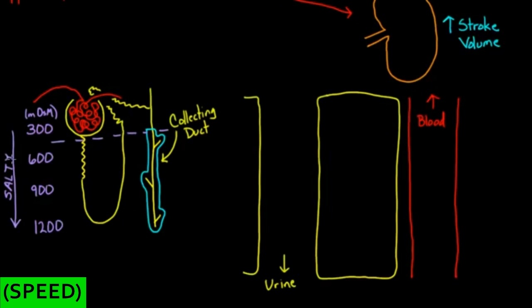And that saltiness is really, really important because it allows us to concentrate our urine. And you'll see why I say that. So keep that saltiness in mind, and the fact that there's this big gradient. I'm going to assume right now that we're talking about something at the 900 level. So we're at this point, right here, 900 milliosmoles. All right? So we've got a pretty salty area out here.